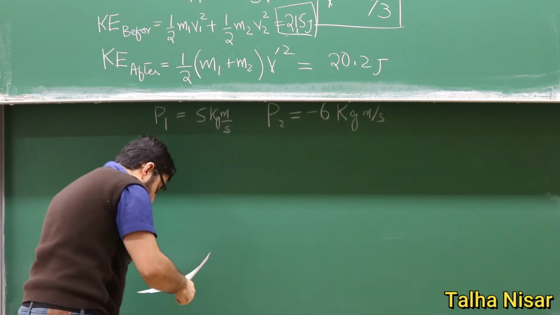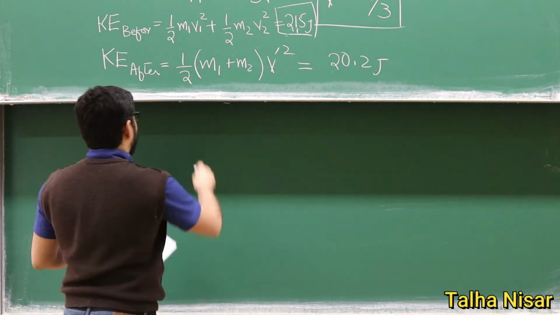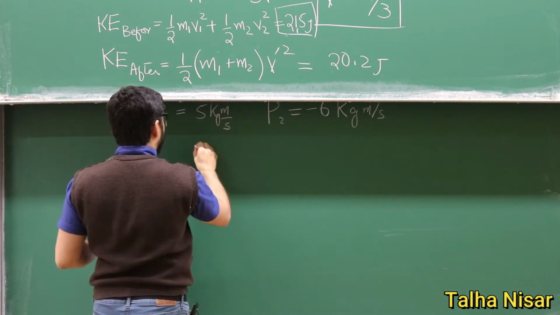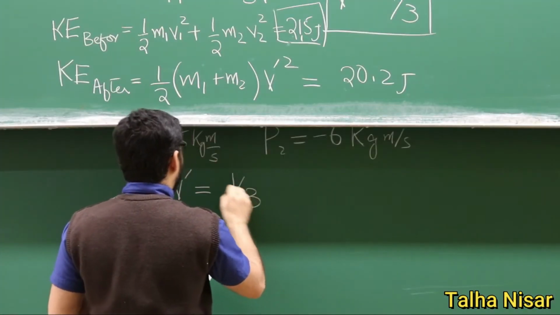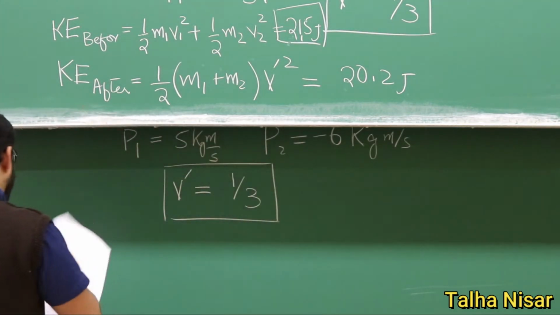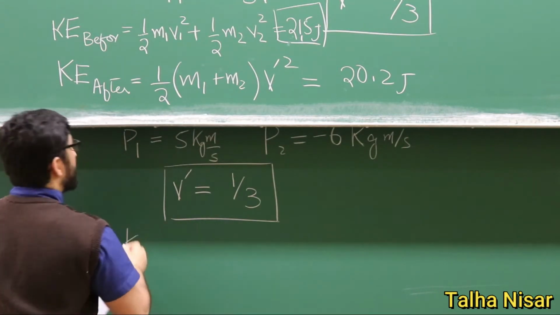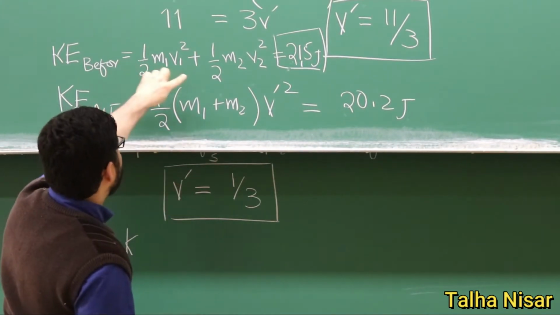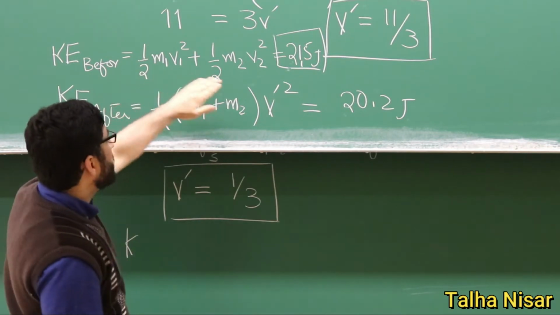And now if we calculate V prime, we will get 1/3. Since we have the values, we calculate the kinetic energy in this case using the same equations, now with V prime.